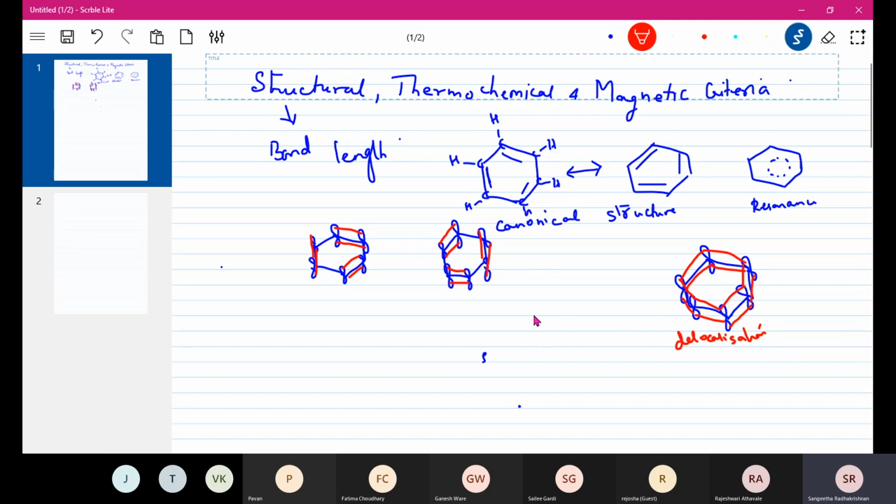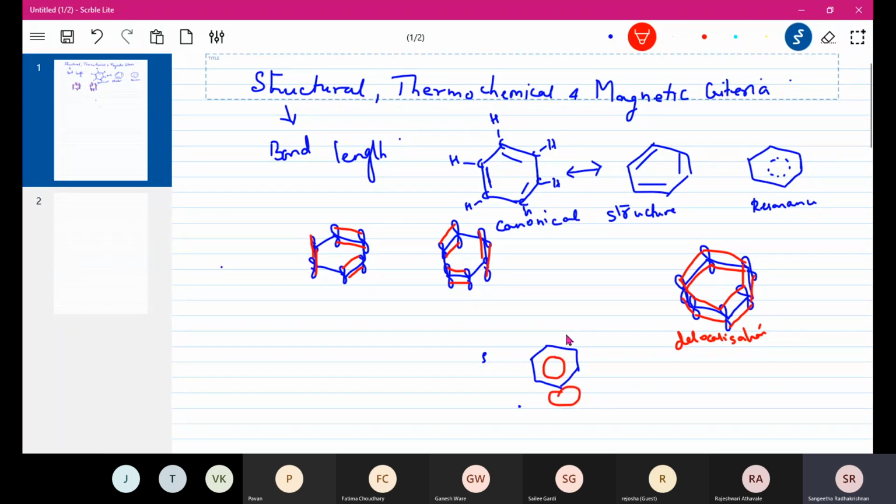6 carbon atoms. And ideally what happens is we find there is a ring of electrons above the plane, because this is a planar structure, and there is a ring of electrons below the plane of the benzene ring.